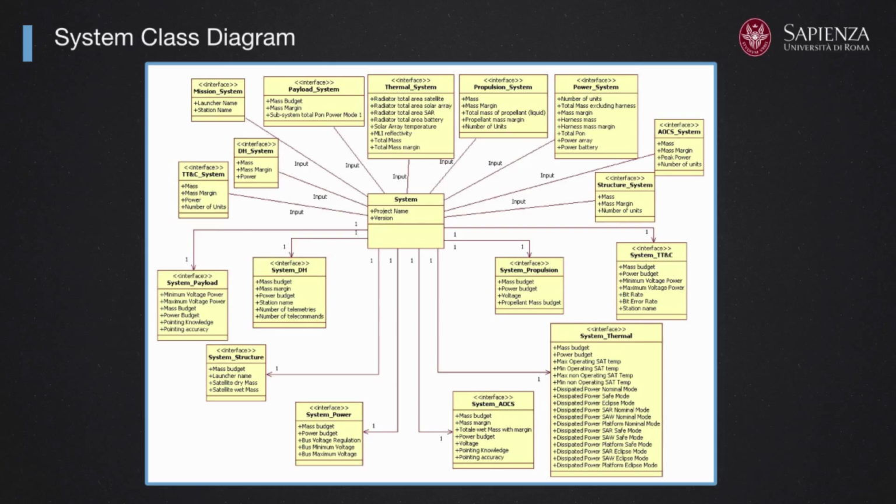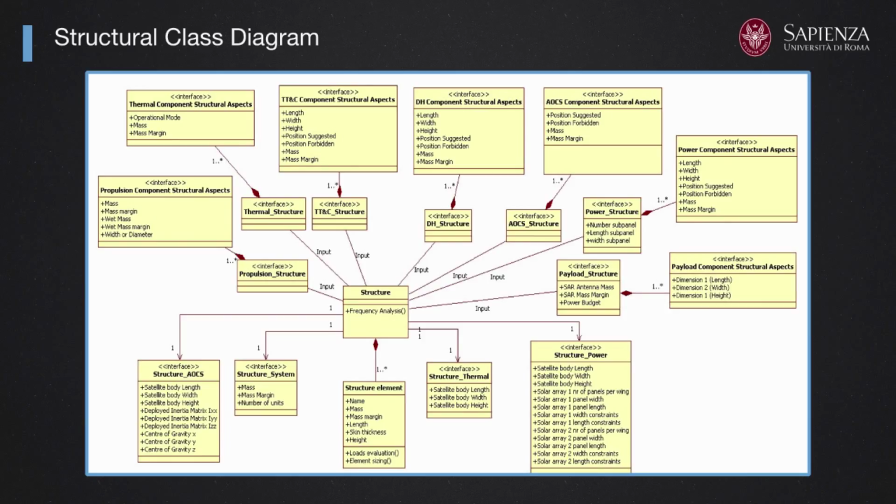But if we go onward, and for instance concentrate on the structure class diagram, meaning the area of competence of the structural subsystem, this diagram represents the flow of information going to the area of competence of structure, like the input worksheet of our workbook, and coming out from the area of competence of structure, going to the other areas of competence.